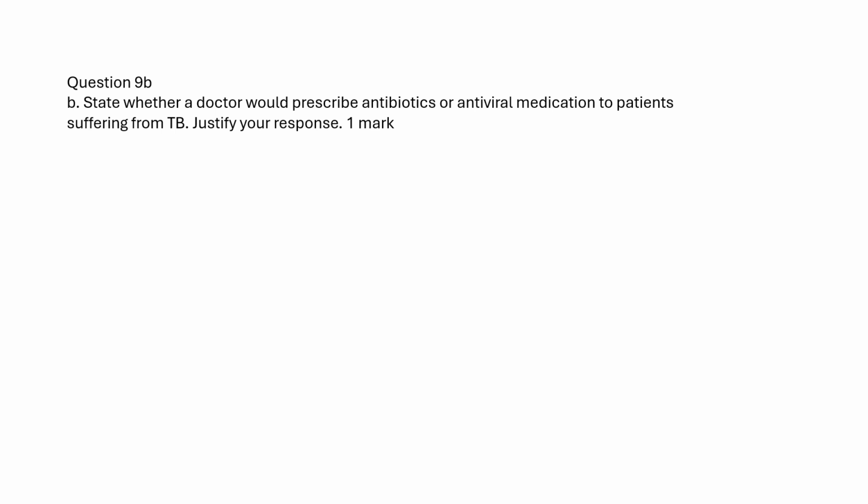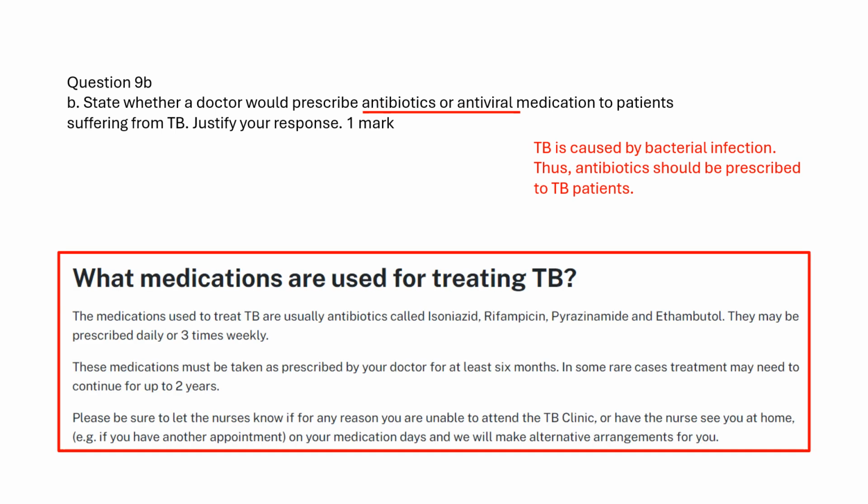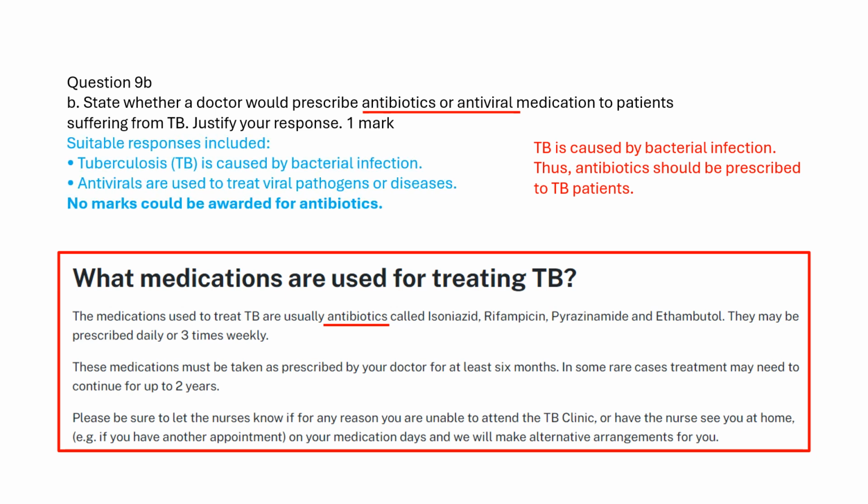The keywords are antibiotics and antiviral. 1 mark is awarded. TB is caused by bacterial infection. Thus, antibiotics should be prescribed to TB patients. The first line of antibiotics are isoniazid, rifampicin, pyrazinamide, and ethambutol. Even if TB is inactive in the body, these antibiotics also kill TB. The screenshot is from NSW Health. The blue is the standard answer.